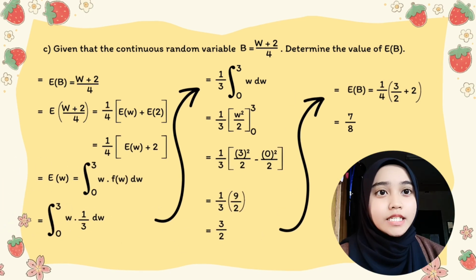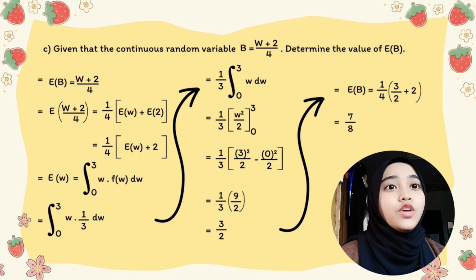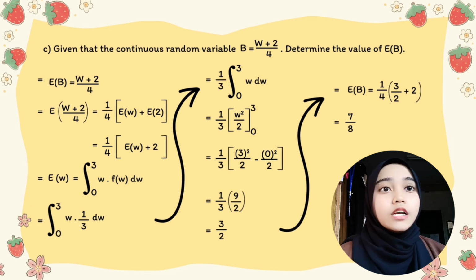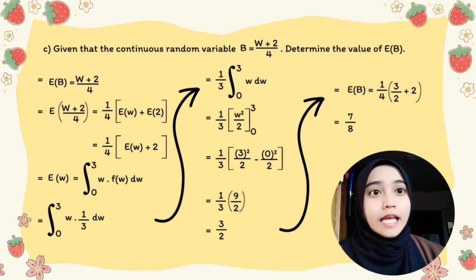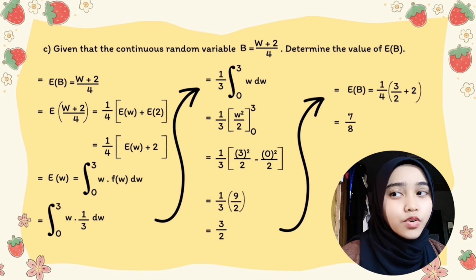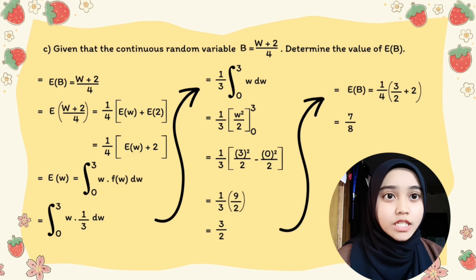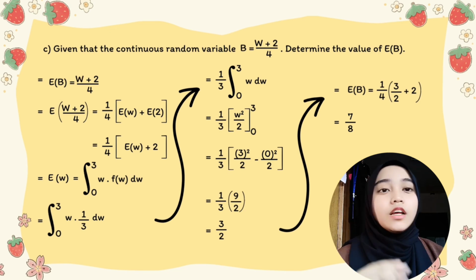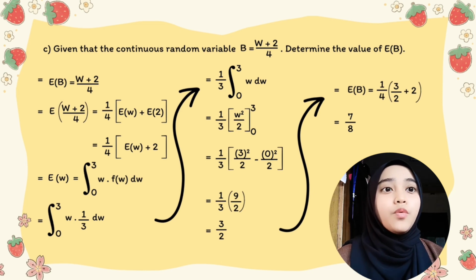The last question is, given the continuous random variable B equal to W plus 2 over 4, determine the value of the expectation of B. Here we can write the expectation of B is equal to the expectation of W plus 2 over 4. Then, we can write it as 1 over 4 multiplied by the expectation of W plus 2. Next, find the expectation of W first using the integration from 0 until 3 of W multiplied by the function of W. As we know, the function of W is equal to 1 over 3.